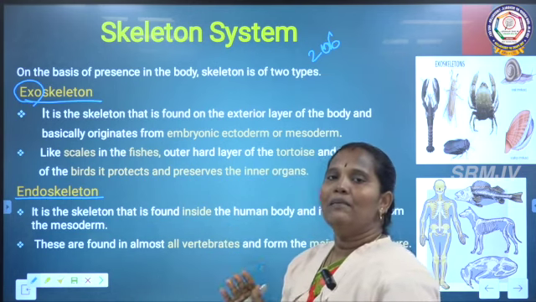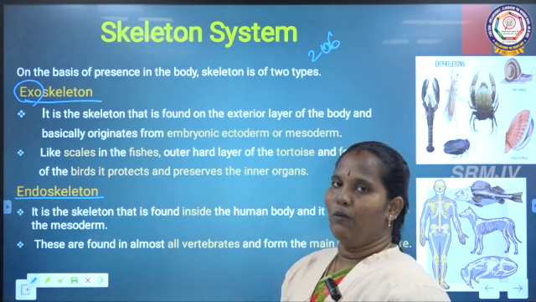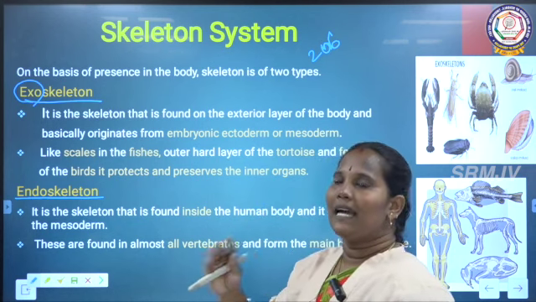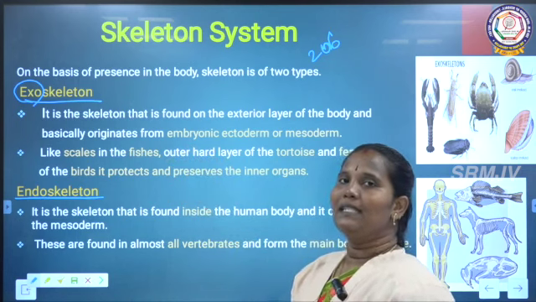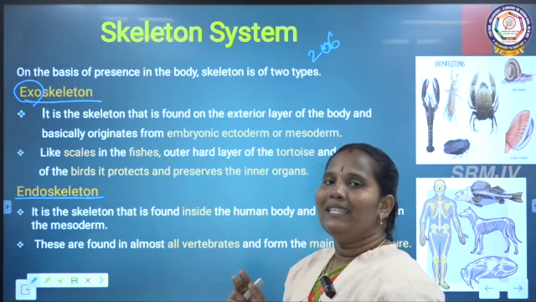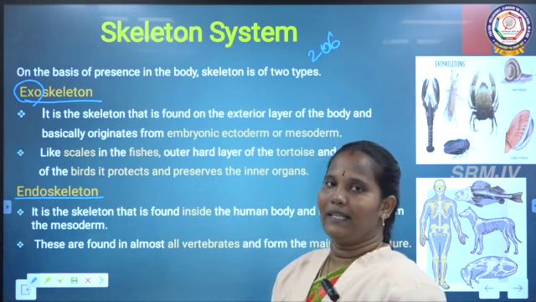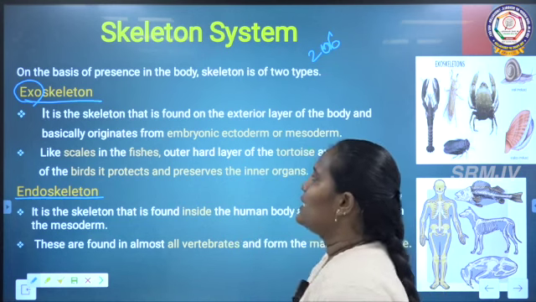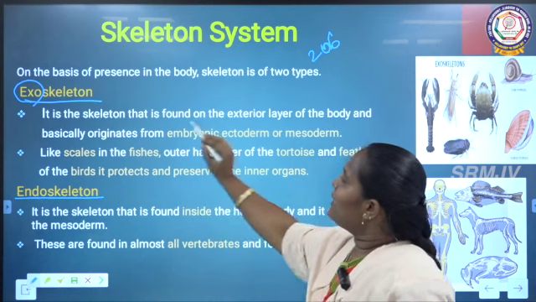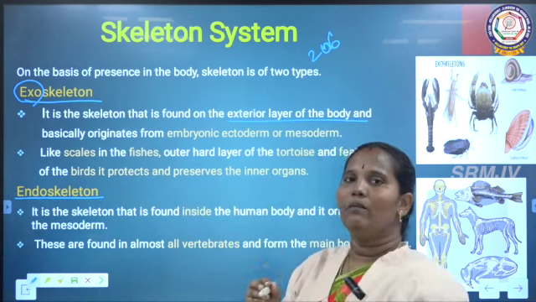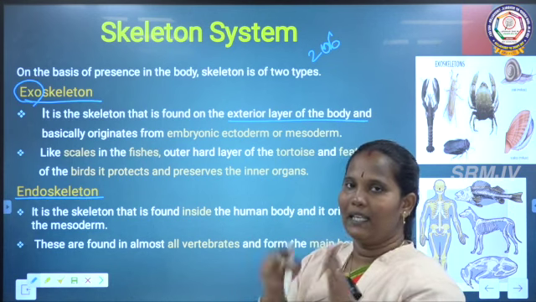But not all animals have a backbone. So, if they don't have the backbone, they are called the exoskeleton animals. Instead of the backbone, they have some other supporting skeleton things. What are the things? See here. It is the skeleton found in the exterior layer of the body, while the endoskeleton is present inside the body.